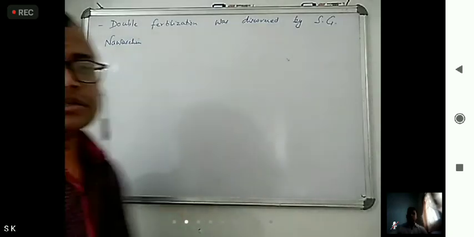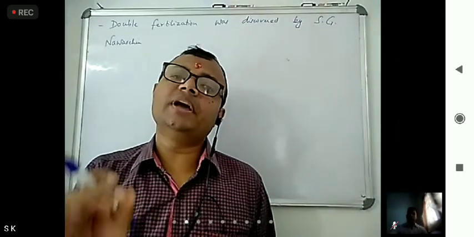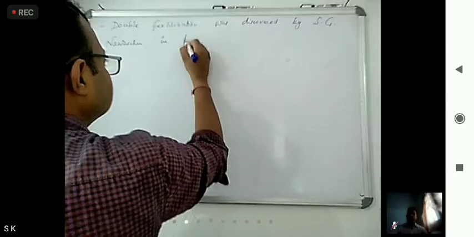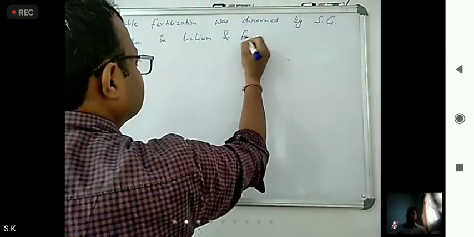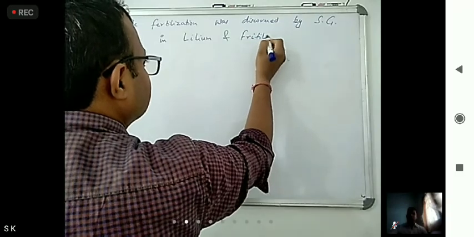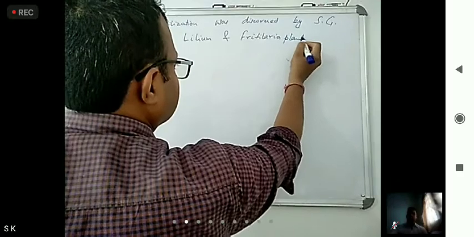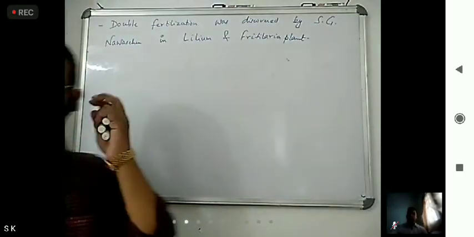Okay, this is the scientist, and the plants were Lilium and Fritillaria. In which plant? So in Lilium and Fritillaria plants.